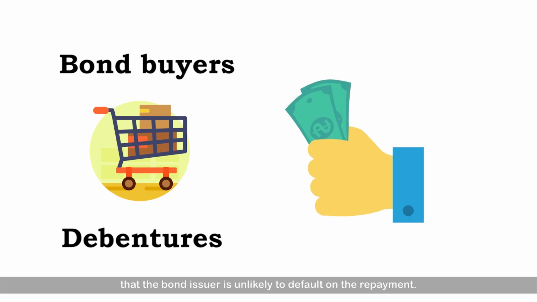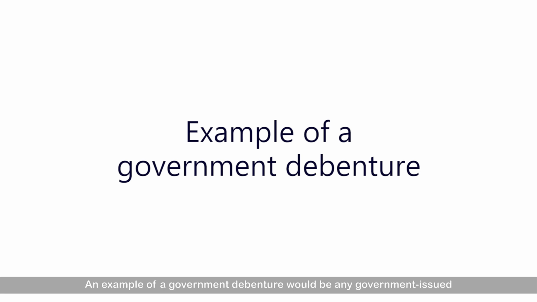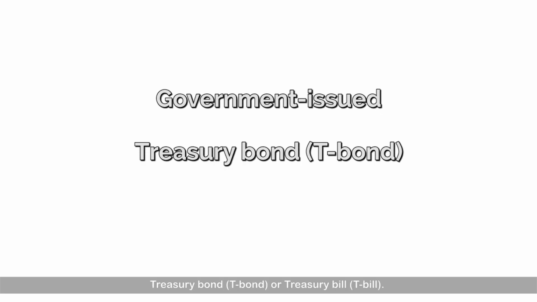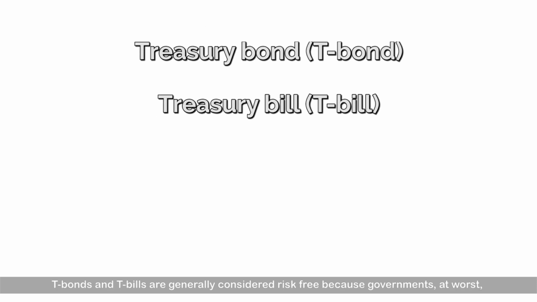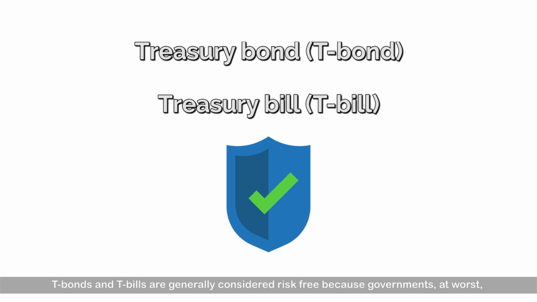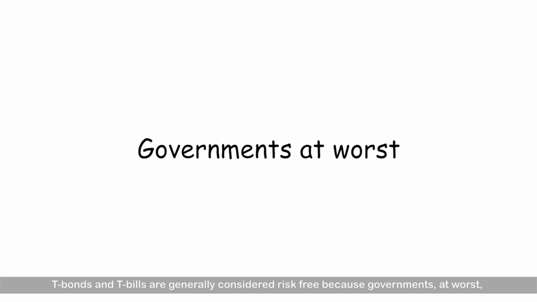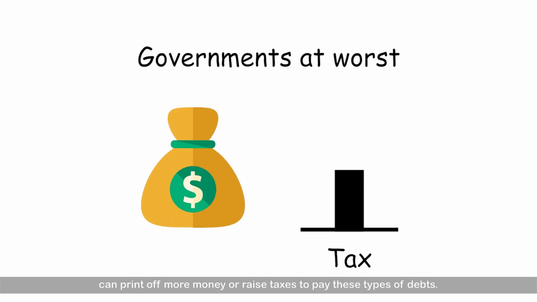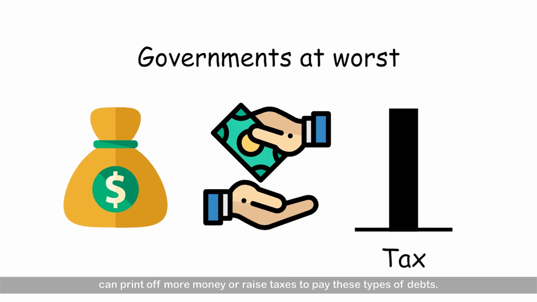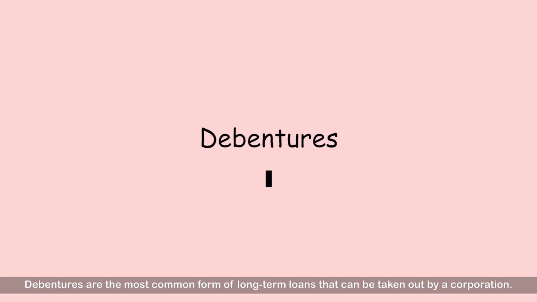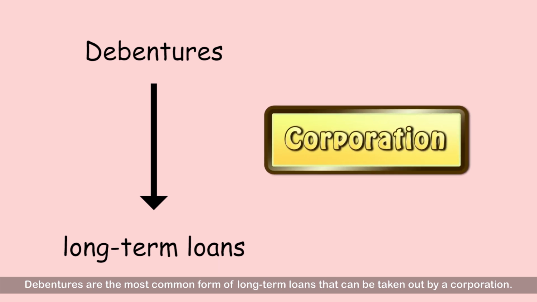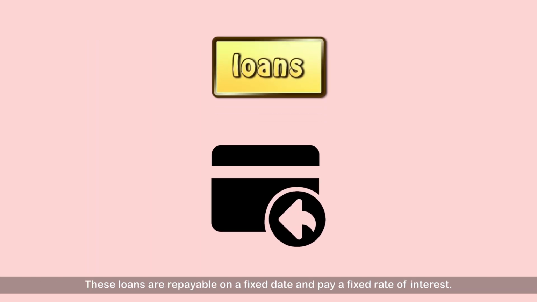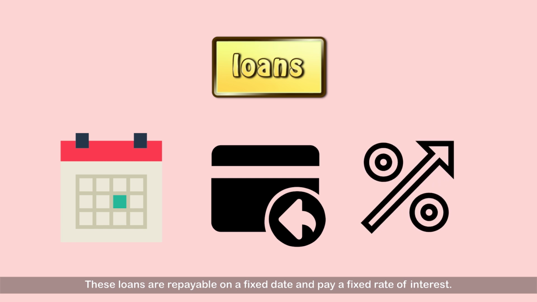default on the repayment. An example of a government debenture would be any government-issued treasury bond, that is T-bond, or treasury bill, T-bill. T-bonds and T-bills are generally considered risk-free because governments at worst can print more money or raise taxes to pay these types of debts. Debentures are the most common form of long-term loans that can be taken out by a corporation. These loans are repayable on a fixed date and pay a fixed rate of interest.